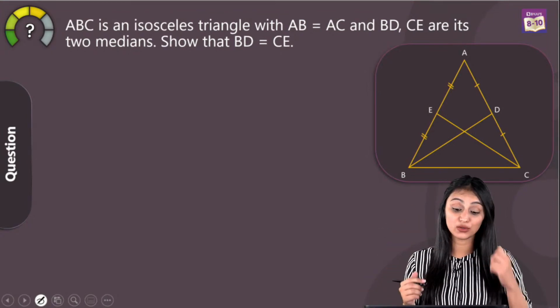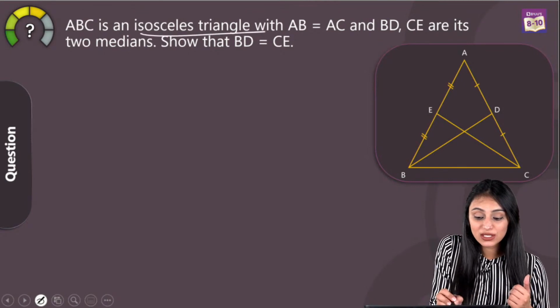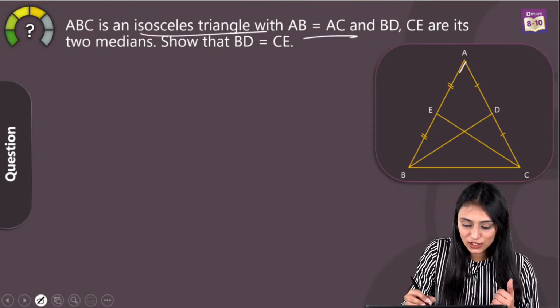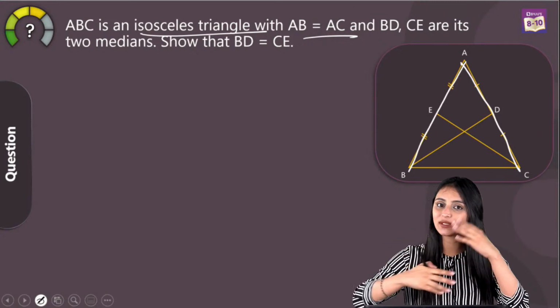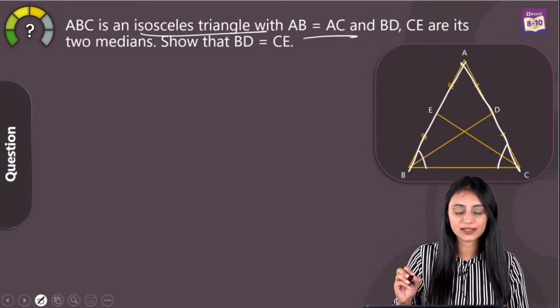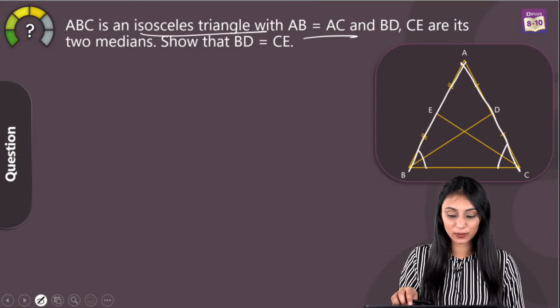Now very first thing that you should think here is, it's an isosceles triangle. AB and AC are equal. These two side lengths are equal. So when sides are equal in a triangle, their opposite angles are also equal, right? We know this thing. These angles B and angle C will be equal.